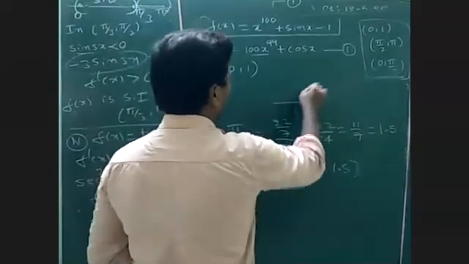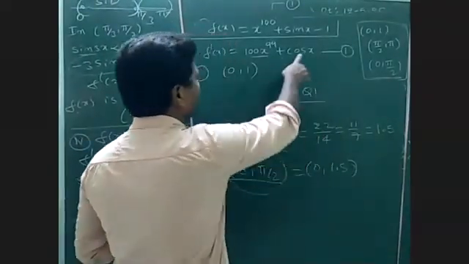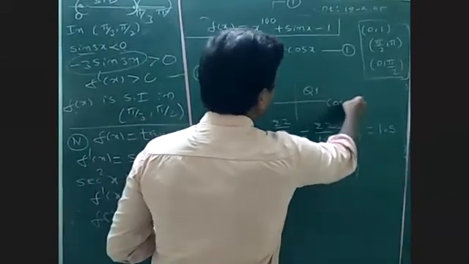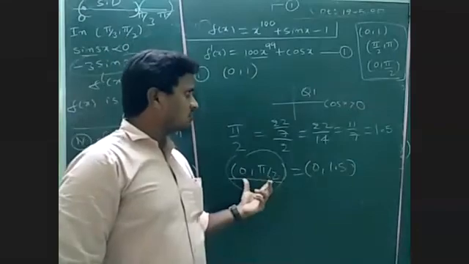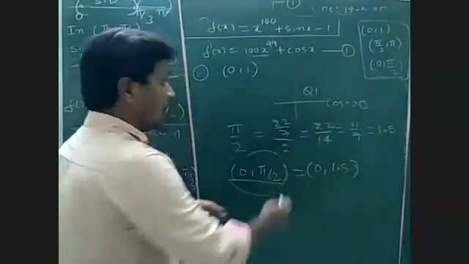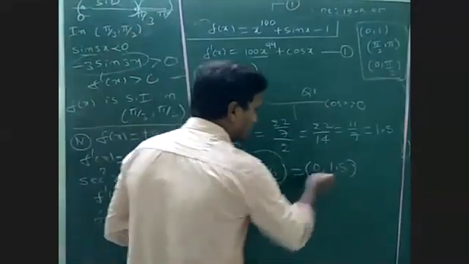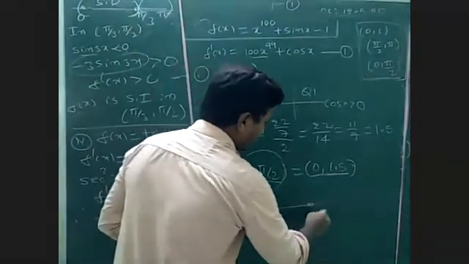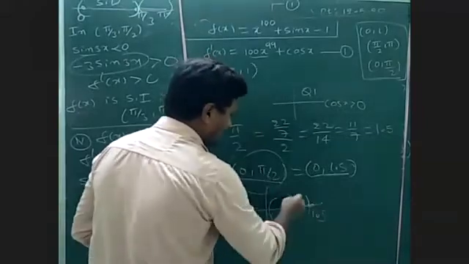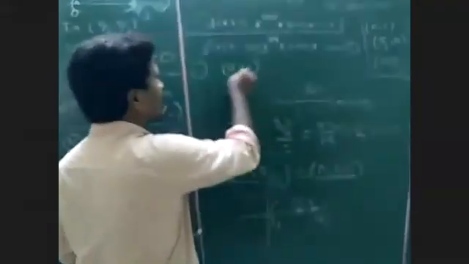In the first quadrant, clearly cos x is greater than 0. 0 to pi by 2, first quadrant, cos is greater than 0. That is, up to 1.5, cos x is greater than 0. But in the question they have given up to 1 only.